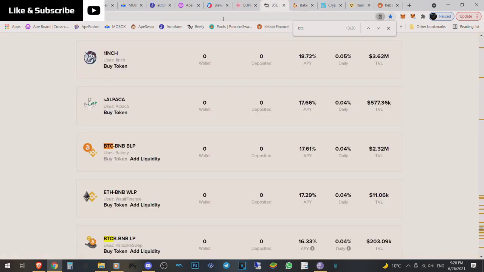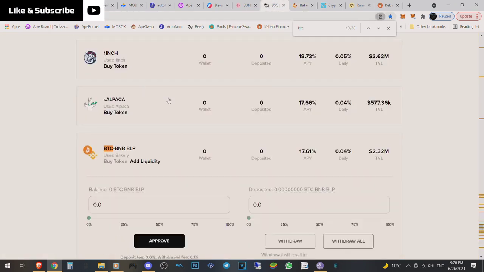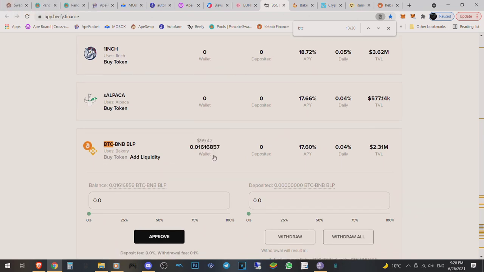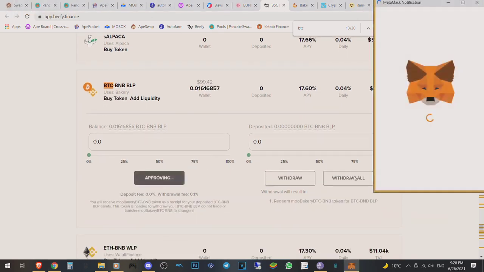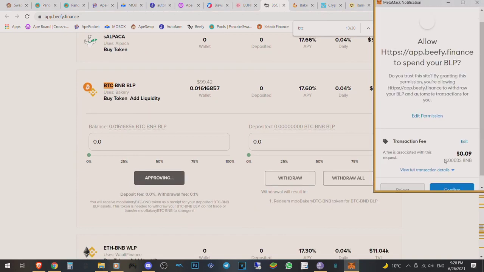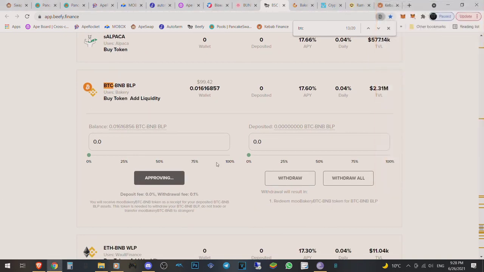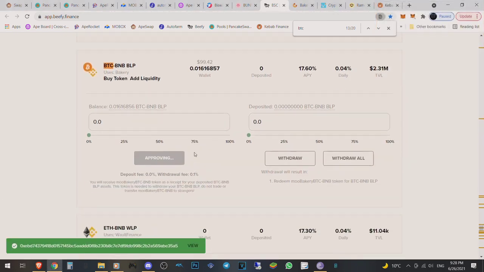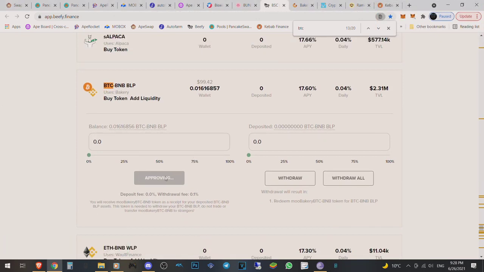Then we're going to go back to Beefy. I'll have a link in the description for you guys on this, and then you can see over here, this is no longer going to be 0. You can see I have $99.42 right now. We're going to approve this. Again, 9 cents. It's very little money. It's approving. Once it's approved, you'll see a stake all button right there.